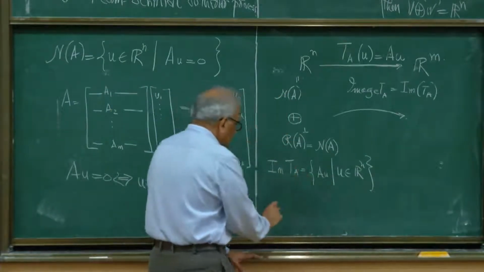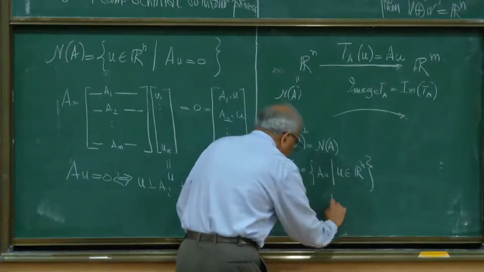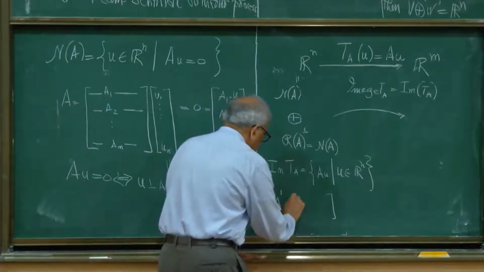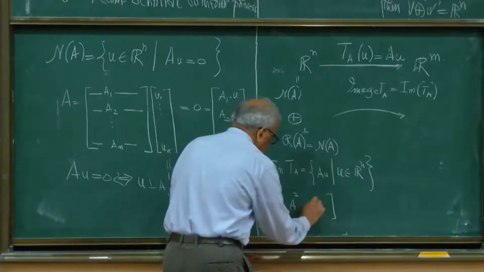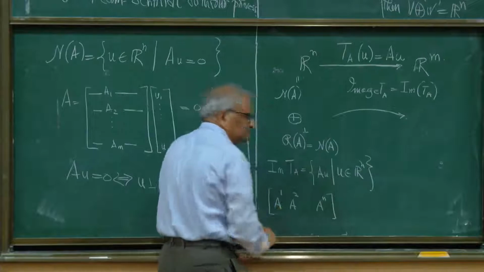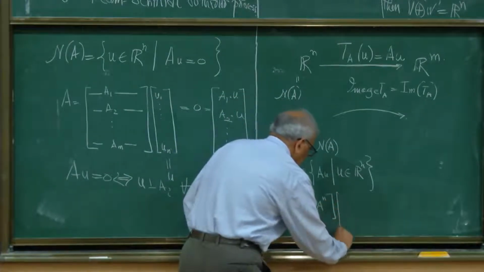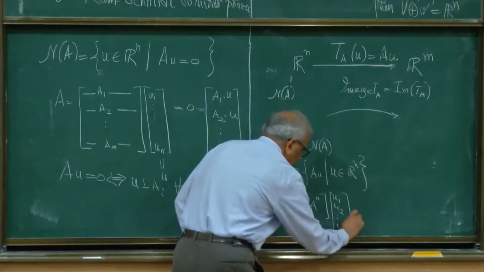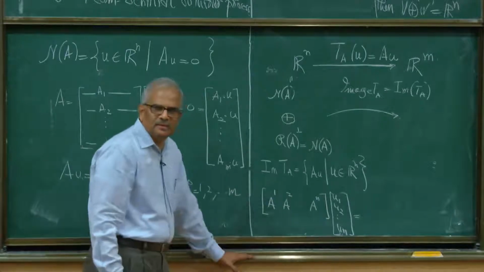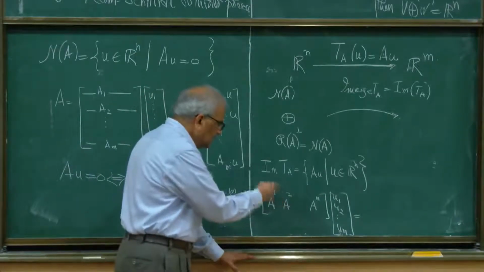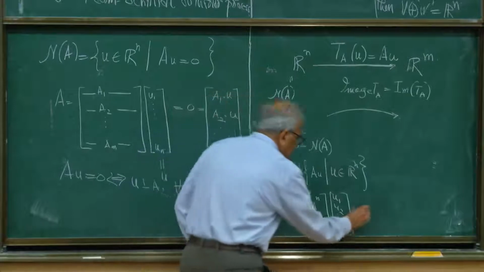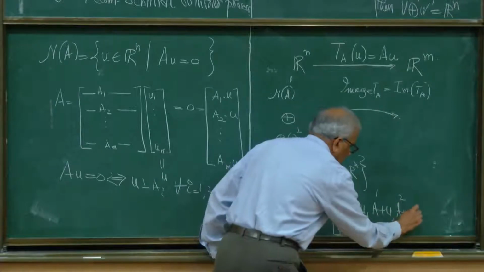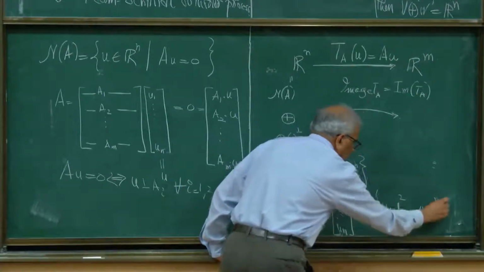Suppose I write the column vectors as A1, A2, and so on. There are n column vectors, and U has n components. This matrix product, which is a column vector, is a linear combination of the column vectors: U1 A1 plus U2 A2 plus up to UN AN.